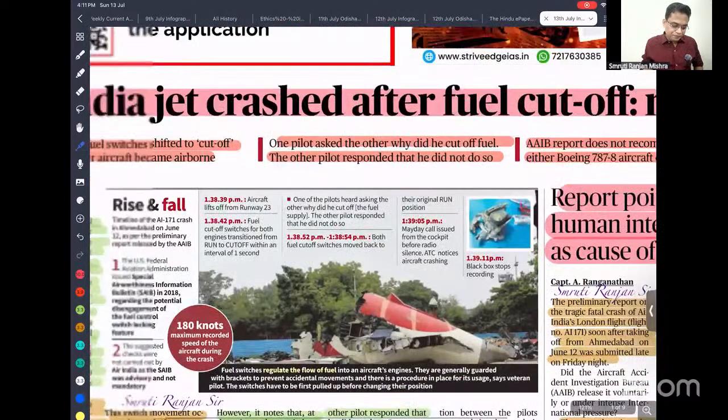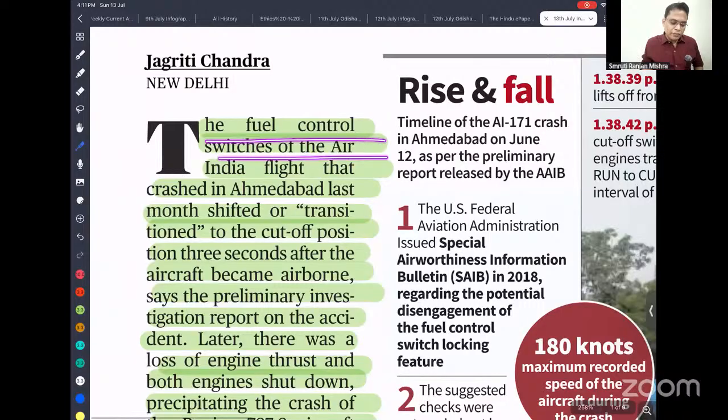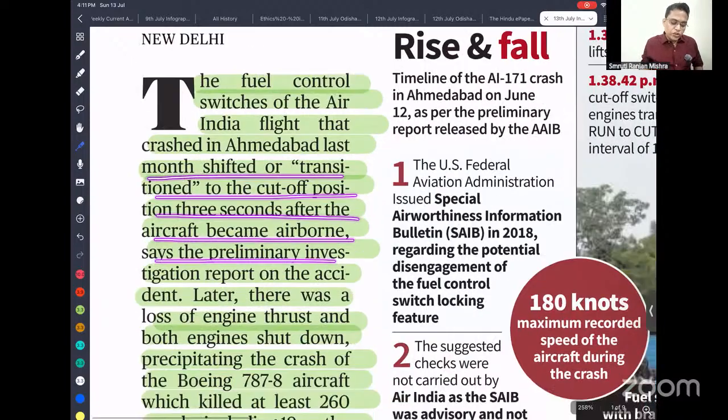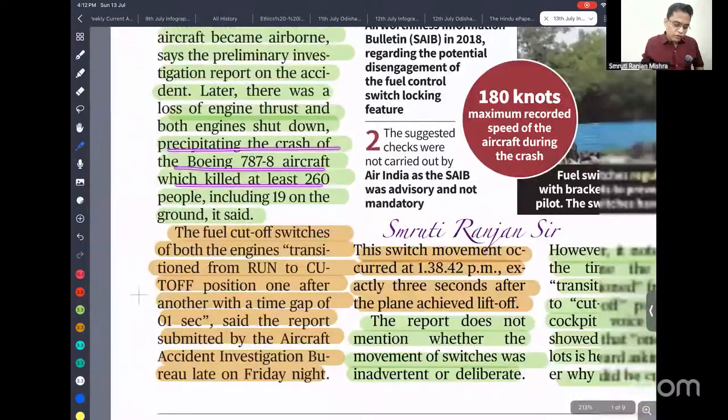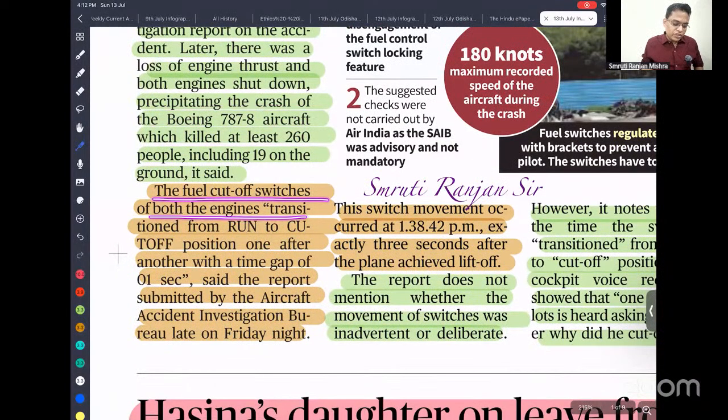The fuel control switches of the Air India flight that crashed in Ahmedabad shifted from the run to the cutoff position 3 seconds after the aircraft became airborne. This is what was found in the preliminary investigation. Later there was a loss of engine thrust, and both engines shut down, precipitating the crash of the aircraft. Both engine fuel cutoff switches transitioned from run to cutoff one after another within a time gap of 1 second.